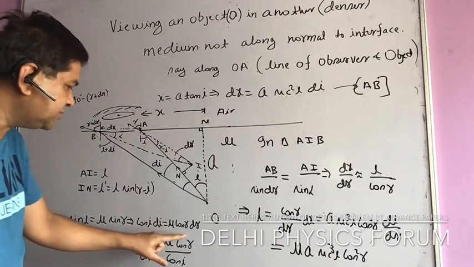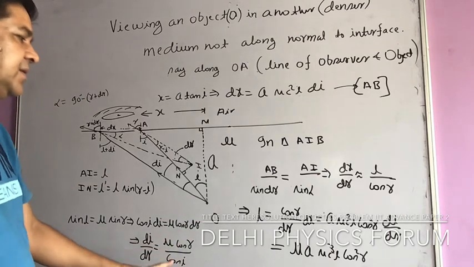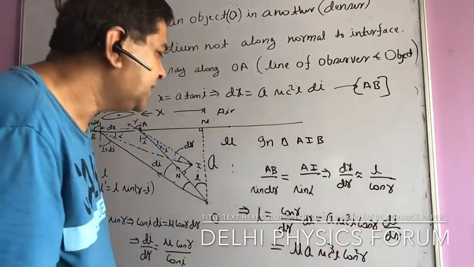So cos i di is mu cos r dr. So ultimately I am getting di by dr is mu cos r by cos i. So effectively L comes out to be, placing this value, mu a sec i cos square r.